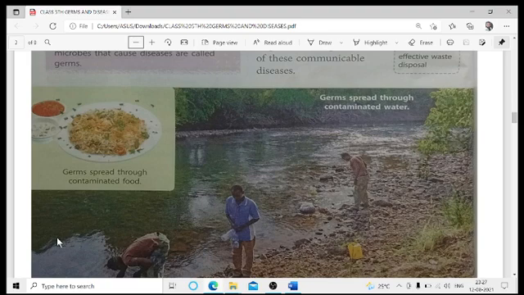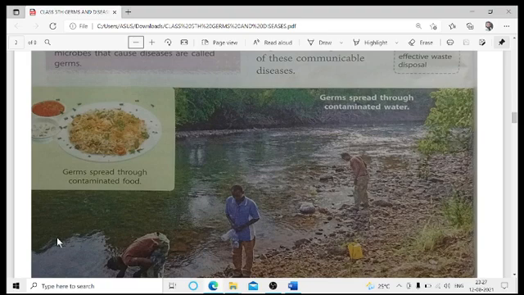What happens is, when houseflies and other insects sit at dirty places, harmful bacteria or germs stick to the body of these insects. And when these insects or houseflies come and sit on your food, the bacteria get transferred from the body of the housefly to the food.